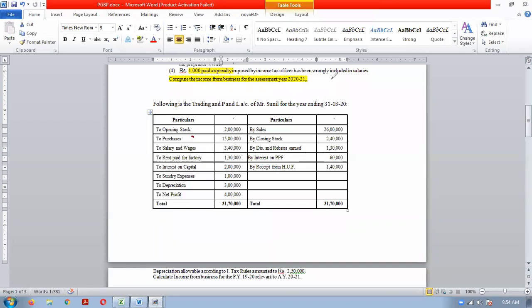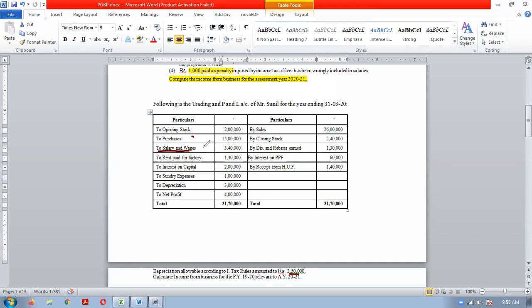Now, next, salary and wages, whether related to business or not related to business. Salary is a business expenditure and no adjustment is also there.